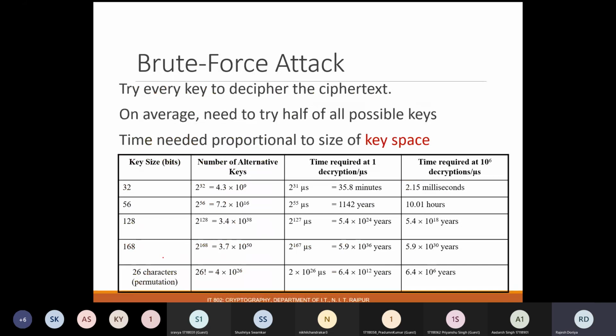The first one is brute force attack. So here we try each and every key to decipher the ciphertext, and on average need to try half of all the possible keys. Okay, so the time needed is proportional to the size of the key space.